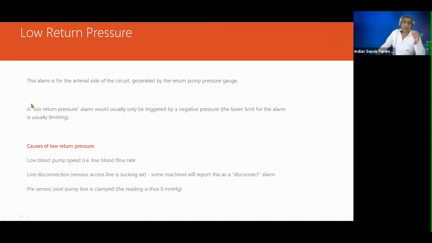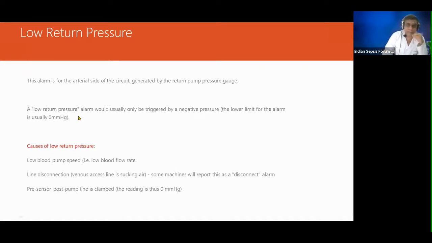This alarm is for the arterial side of the circuit generated by return pump pressure, because of a low return pressure. It would usually be triggered by a negative pressure. The lower limit for the alarm is usually 0 millimeter of mercury. What are the causes? Low blood pump speed, low blood flow rate, line disconnection, pre-sensor or post-pump line is clamped.